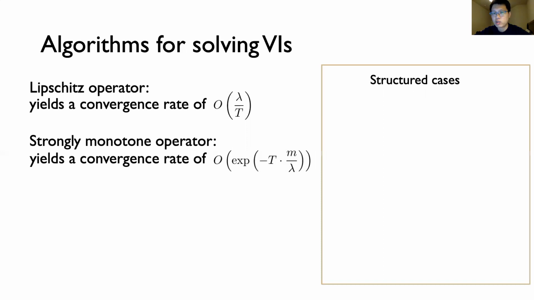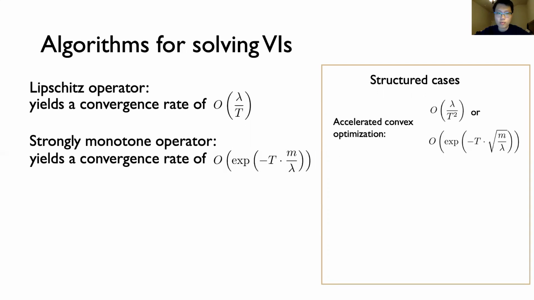However, for a number of structured examples of variational inequalities, it's known that we can improve upon the rates predicted by this standard theory. Perhaps the most famous example of a known improvement is the case of solving a VI in a gradient of a convex function. As a reminder, this is equivalent to just minimizing the function. Nesterov's accelerated gradient descent method roughly obtains a quadratic improvement on the predictions of standard extragradient analyses for just this special case.